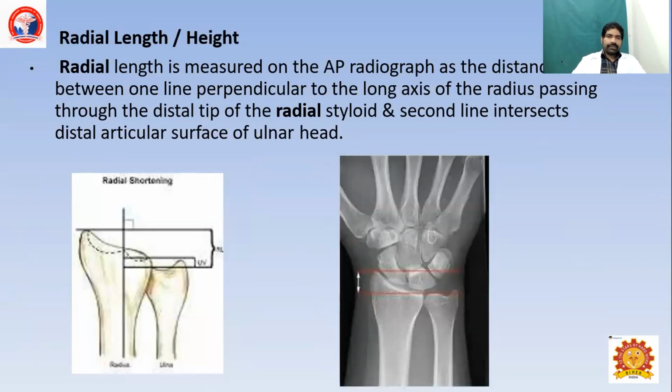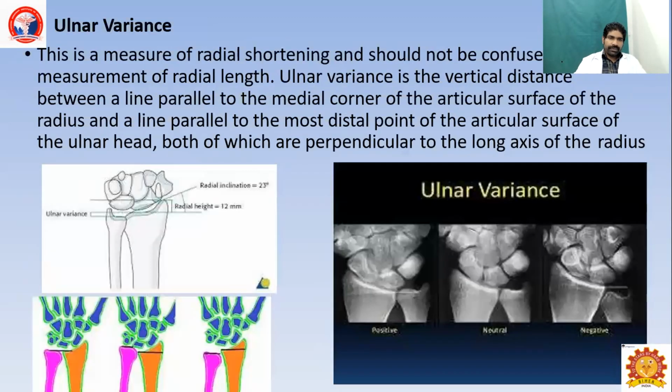Radial length is measured in an anterior posterior X-ray. A perpendicular line to the long axis of the radius passing through the tip of the radial styloid, and a second line on the distal articular surface of the ulnar head, should be measured to know the radial height.